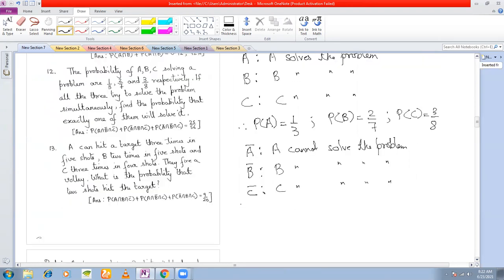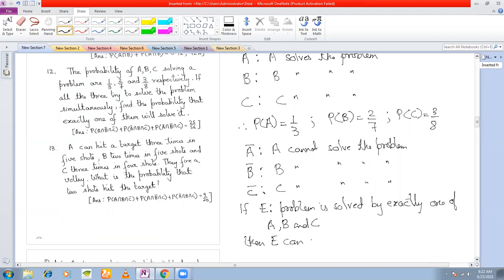So if E is the event that the problem is solved by exactly one of A, B, and C, then E can occur in the following mutually exclusive ways.